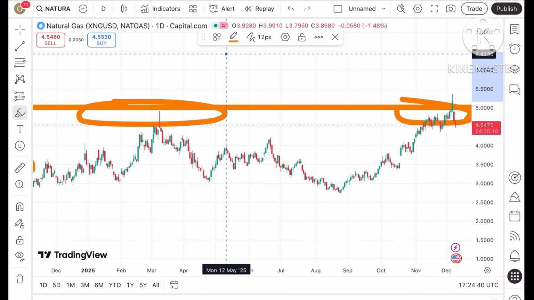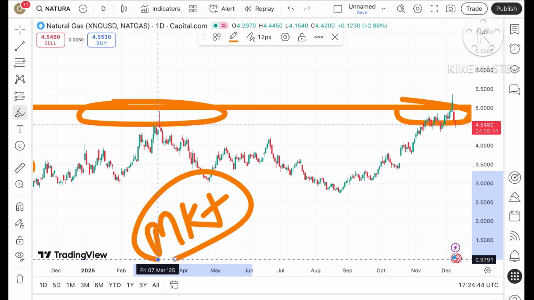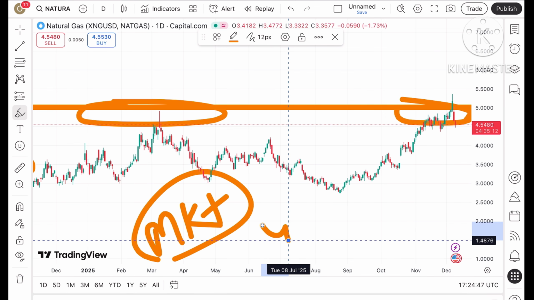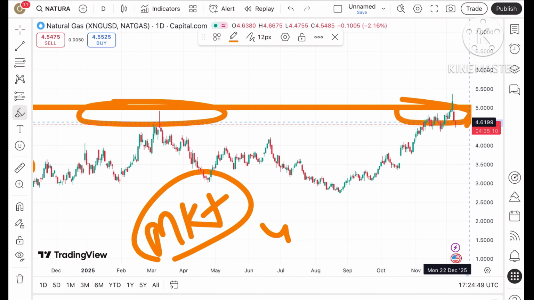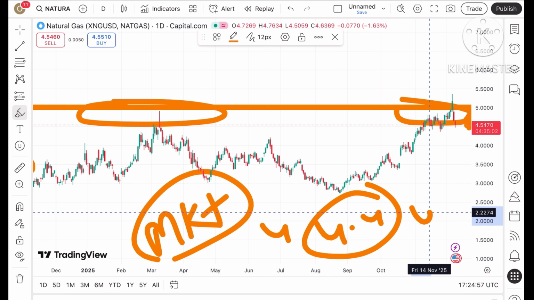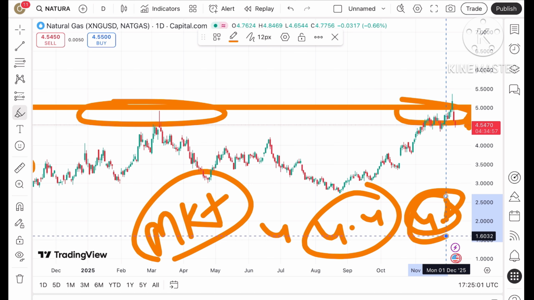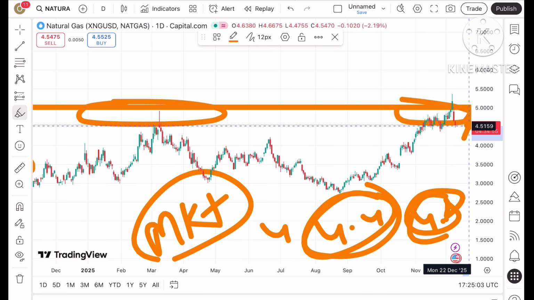But as I have already mentioned, the market is uncertain. If the price keeps falling below today's low of around 4.4, then there can be a downfall, but chances are less because 4.2 is a very strong support, and 4.4 is also a very strong support.